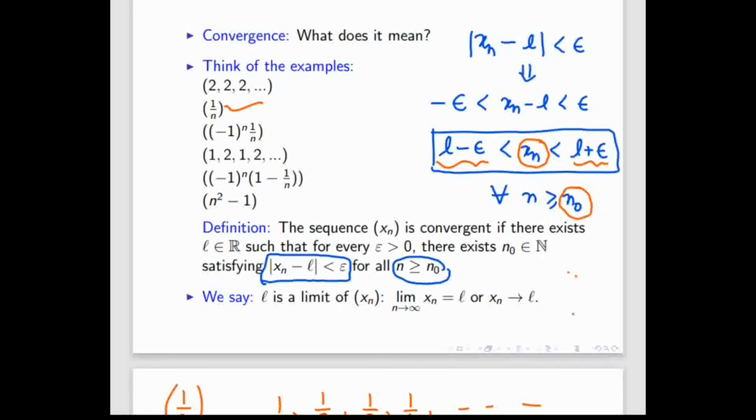So what we'll do, one problem, and we will see, we'll find a natural number in terms of epsilon. That means whatever epsilon you will choose, that answer will always work. So I will find in general, not for one particular epsilon. I will find for all epsilon. Sir, how to find L? Yeah, that also we'll see how to find L.